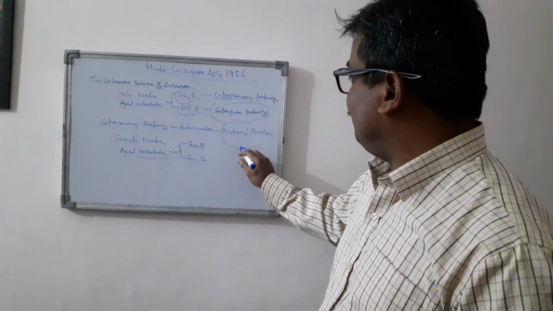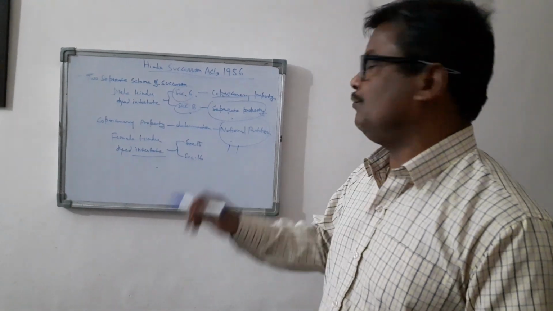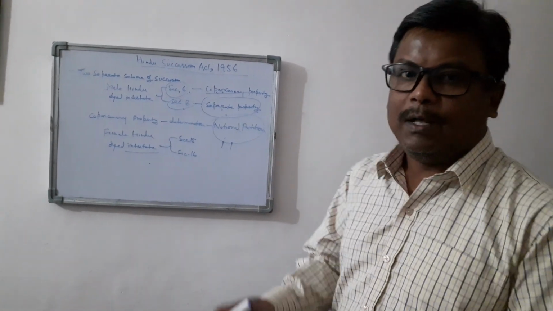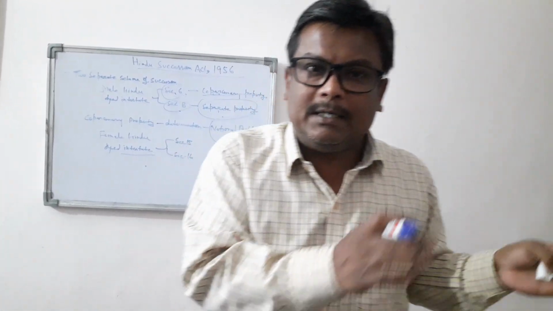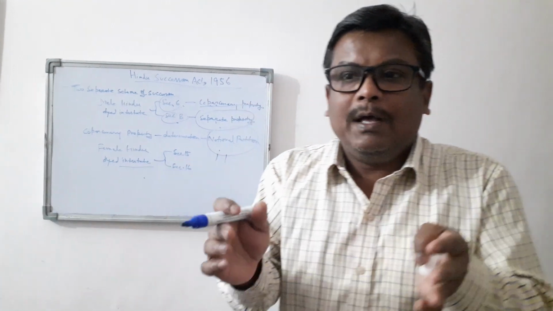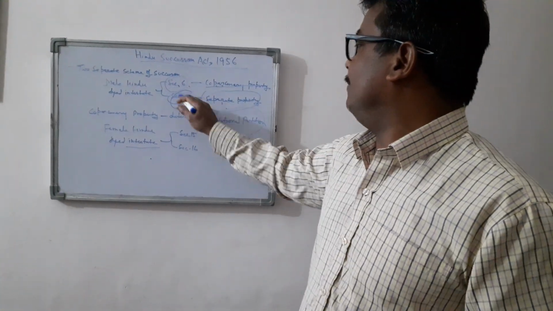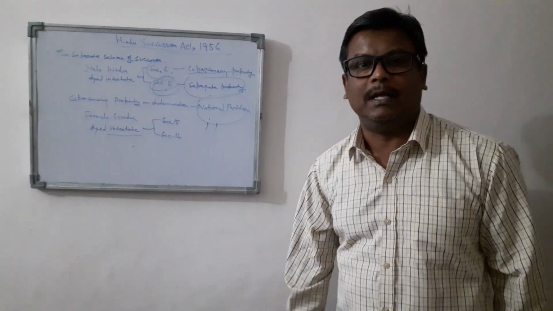So in order to determine his share in the joint family property, the rule of notional partition will be applied. If a Hindu male dies intestate leaving behind coparcenary property, then according to the notional partition his share will devolve to his successors, and if a Hindu male dies intestate leaving behind separate property, then section 8 of the Hindu Succession Act will be applied.